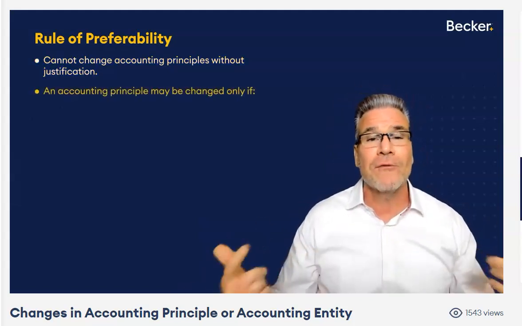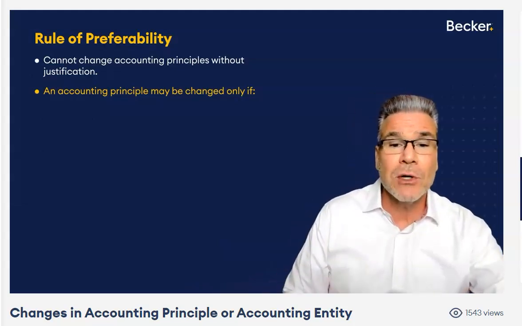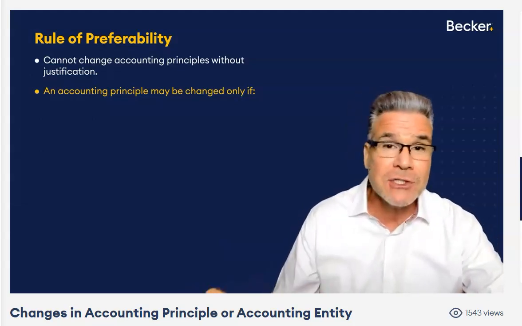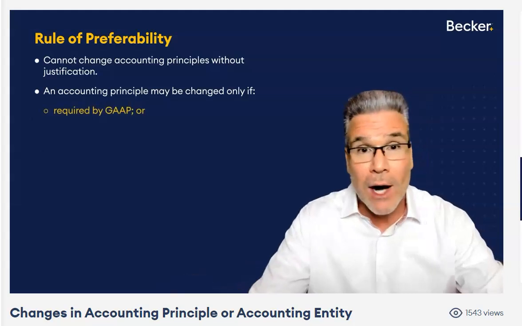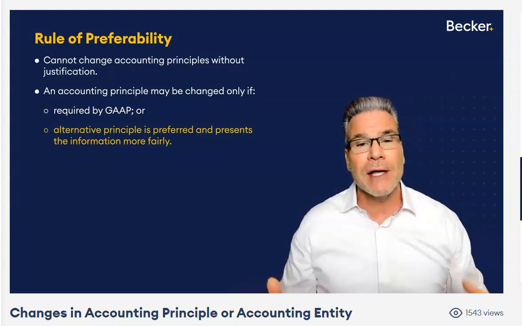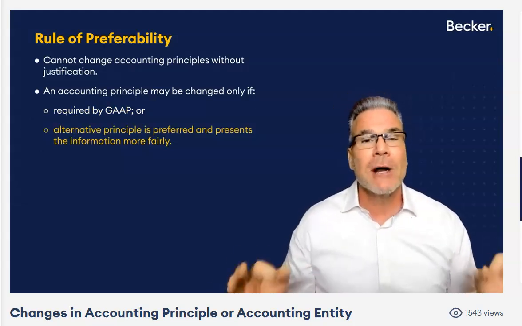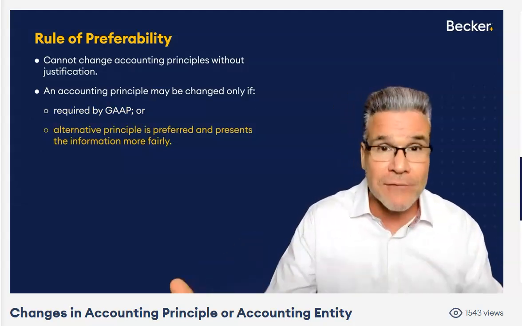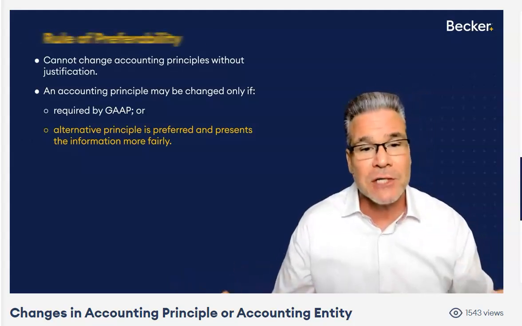So the rule of preferability. An accounting principle can only be changed if it's justified. So look, it might be required by GAAP. That's justification. Or management has determined that, you know what, the new principle is going to more fairly present the results of operation, okay? So it's got to be justified.